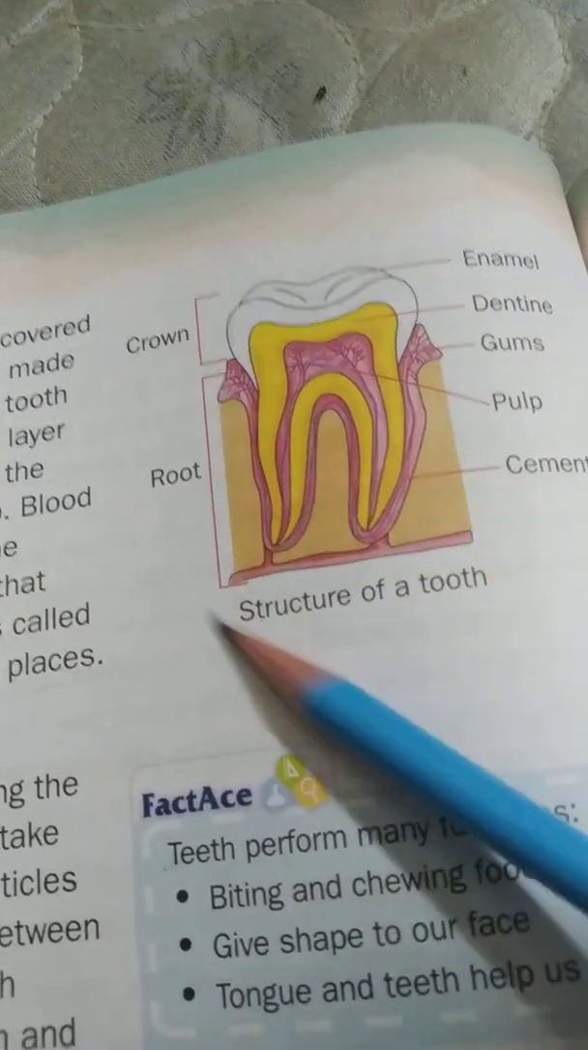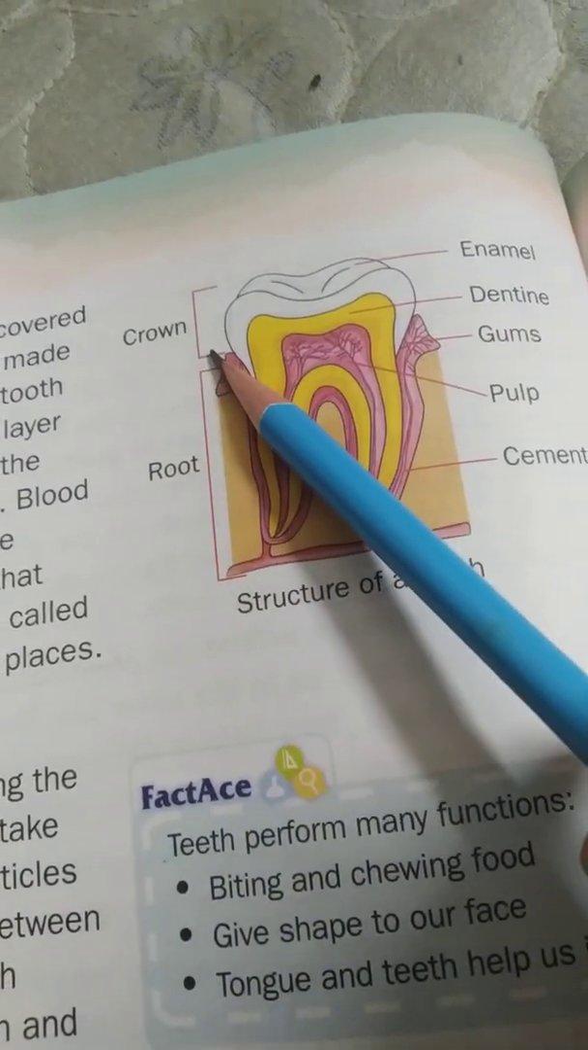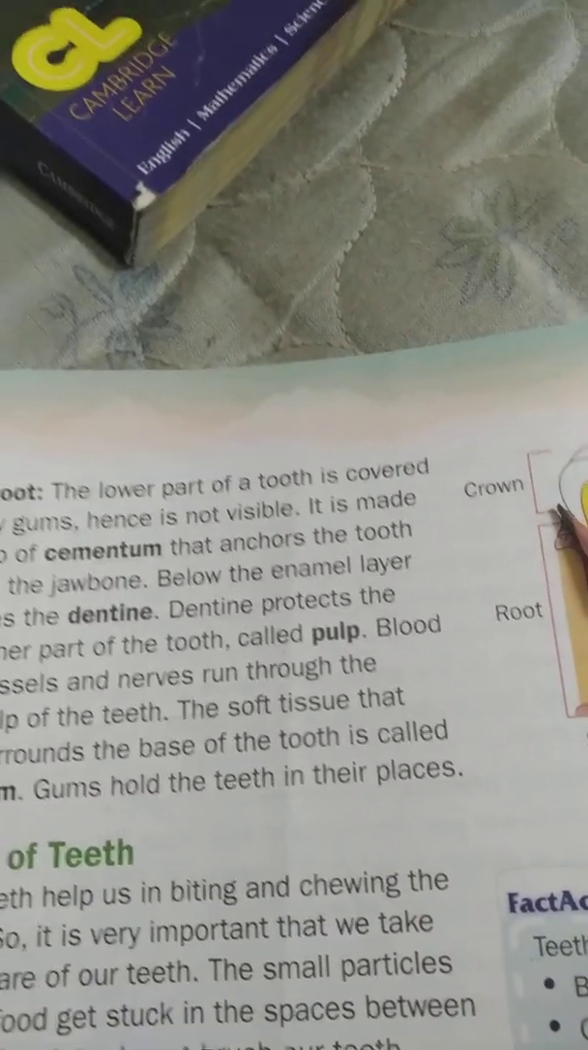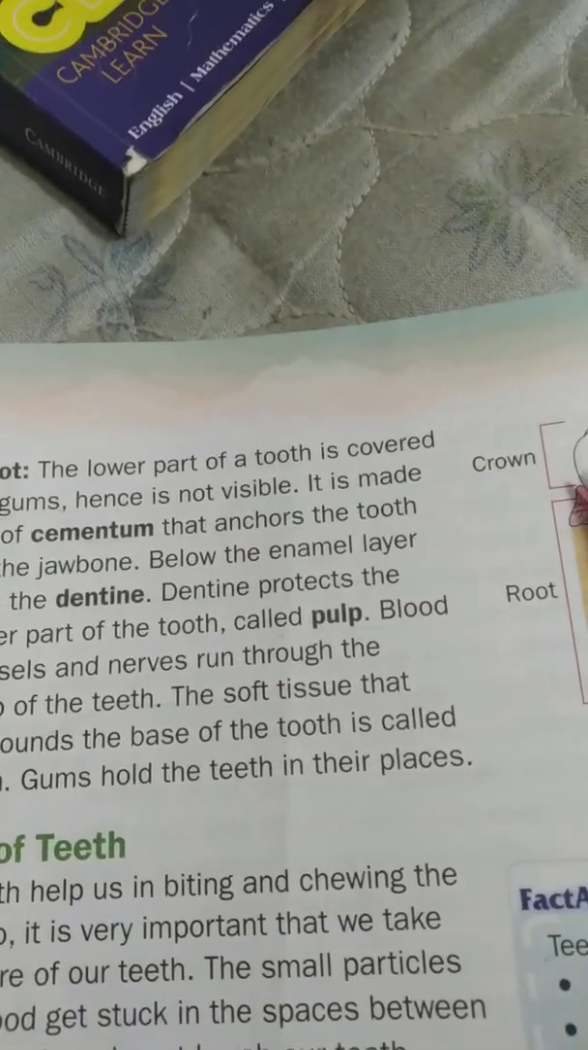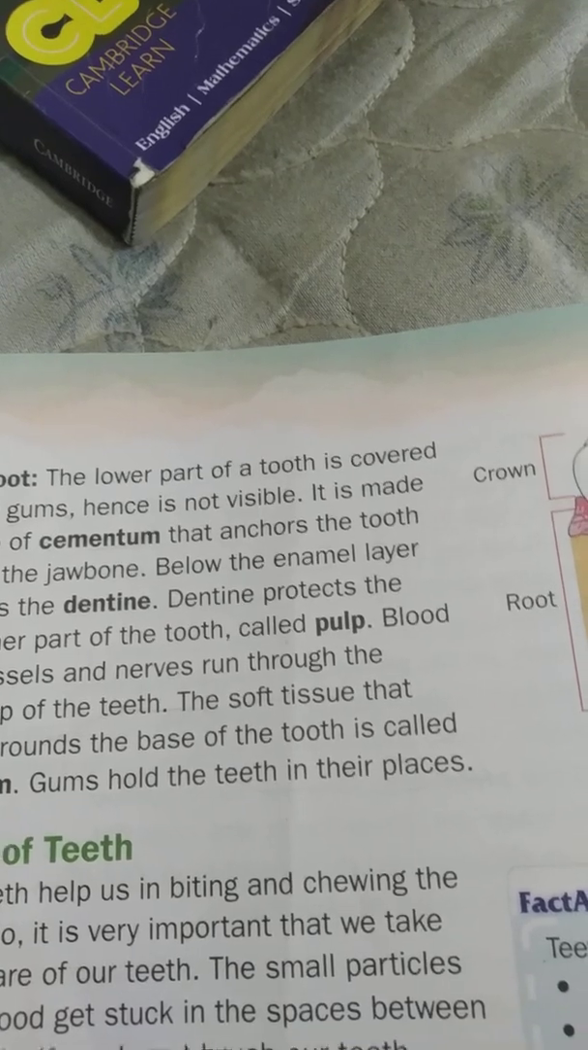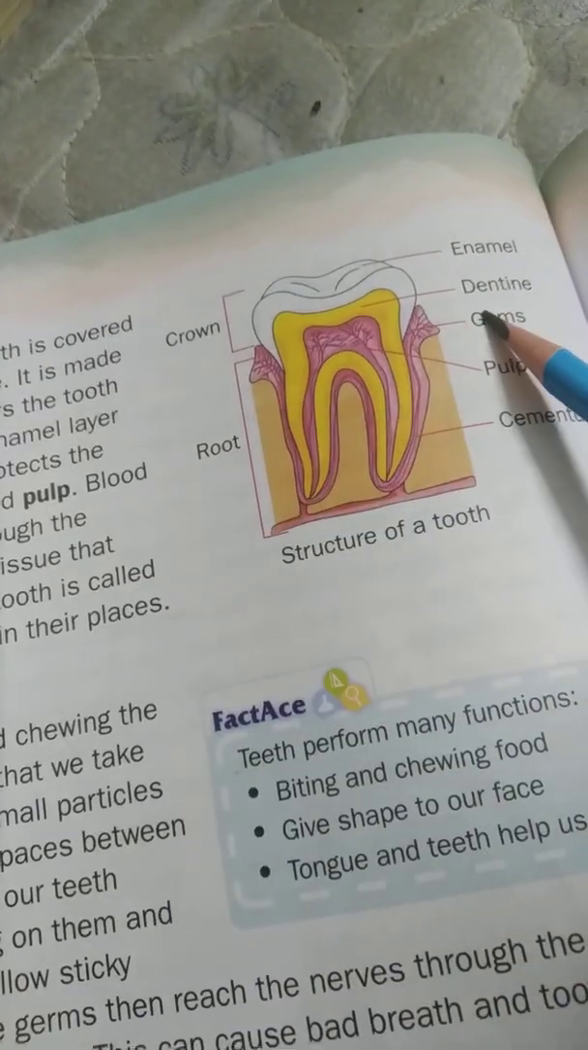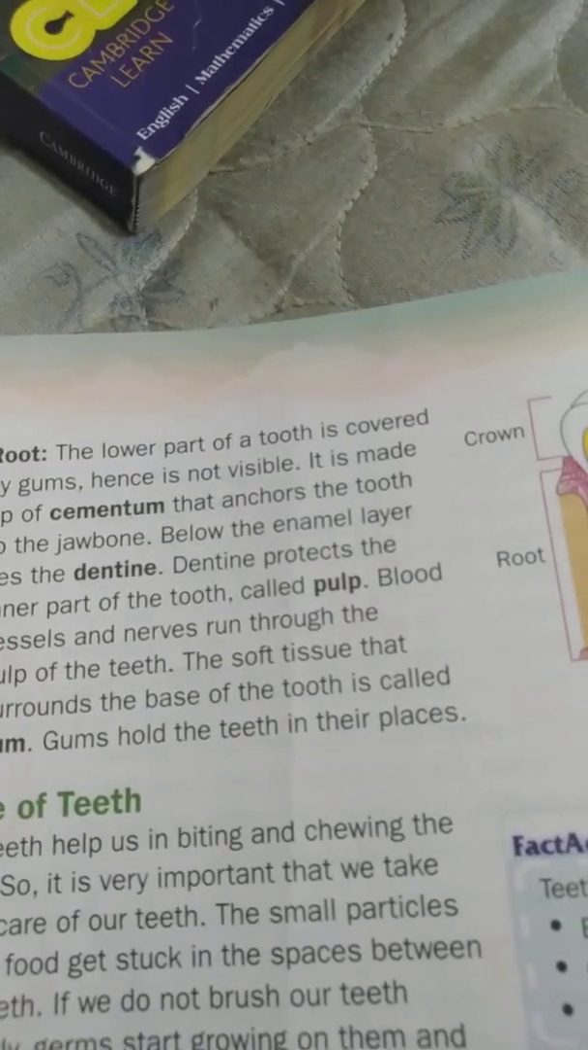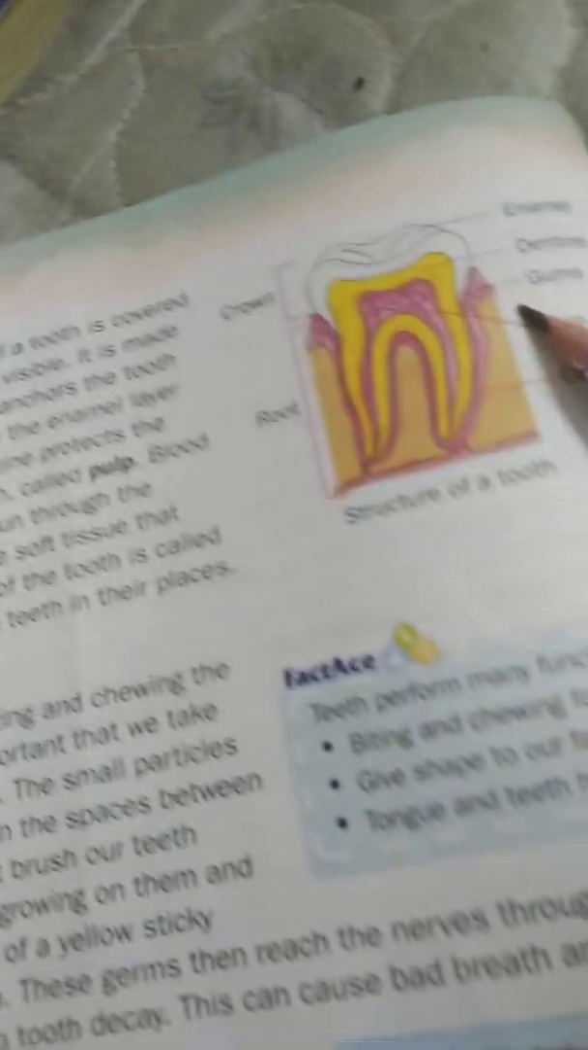Are you seeing the structure of the tooth? So this is called crown. So what is enamel? The white layer present on the tooth is called enamel. And dentine. Below the enamel layer lies the dentine.